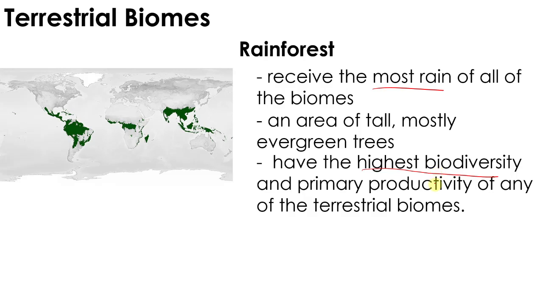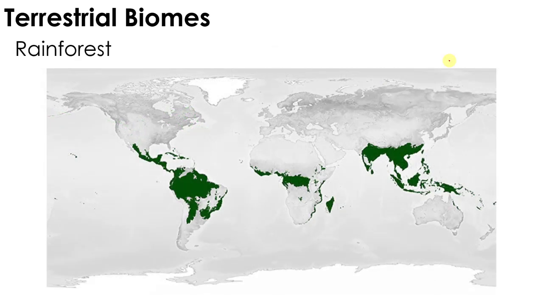So of course, water is very important for all living organisms. All living organisms need water, and because of that, there are many organisms, many species that can survive in the rainforest. So it's the rainforest because it receives the most rain. Of course, in the Philippines, we are part of the rainforest. We receive rain and good weather throughout the year.